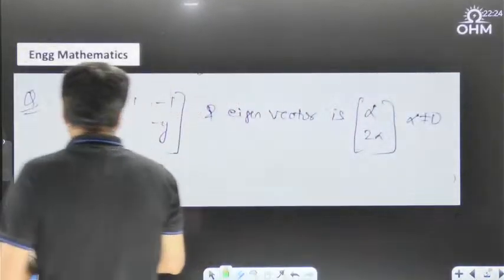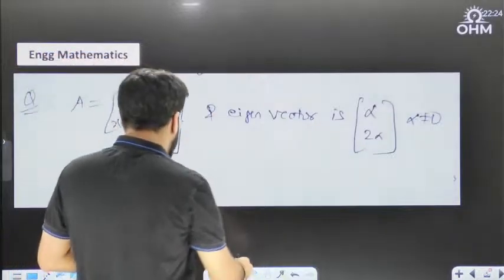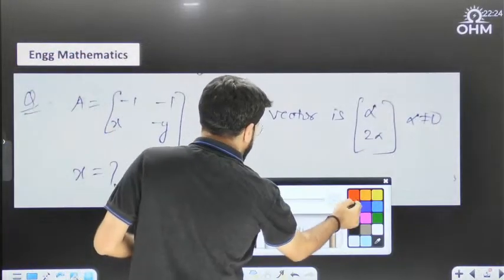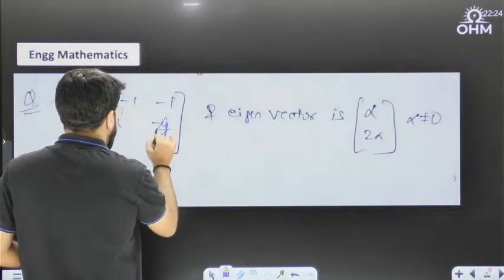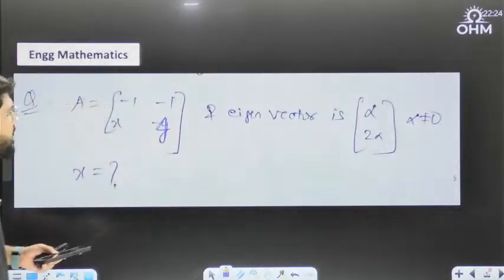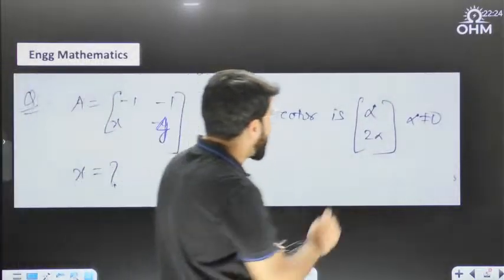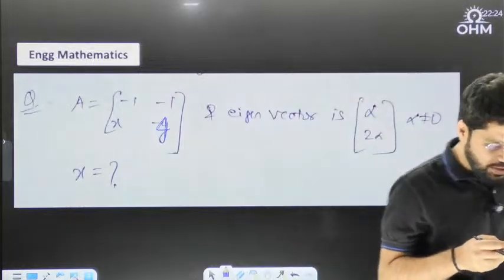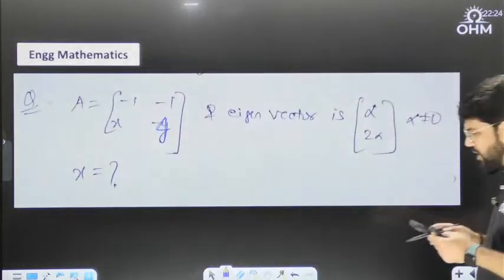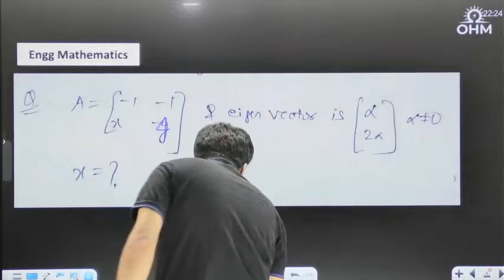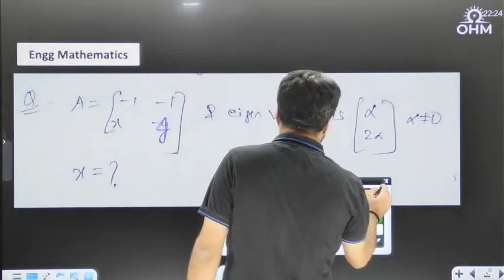Next one: if A equals minus 1, x and minus, sorry, this is not minus y, this is minus 4, minus 1, x and minus 4, and one of the eigenvectors is alpha, 2 alpha, for alpha not equal to 0, what is the value of x? This is simple only, dear.